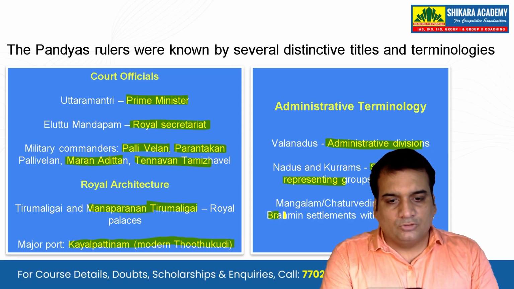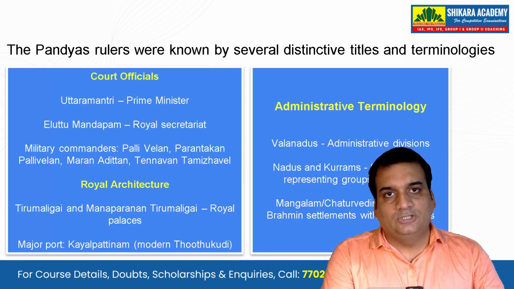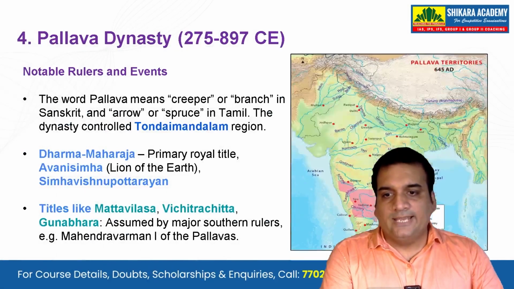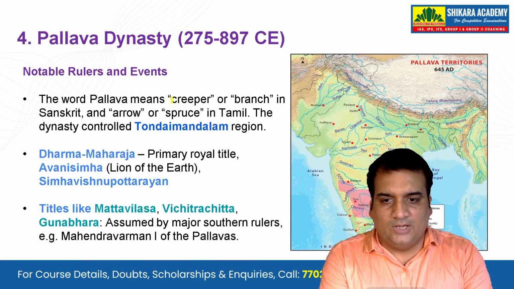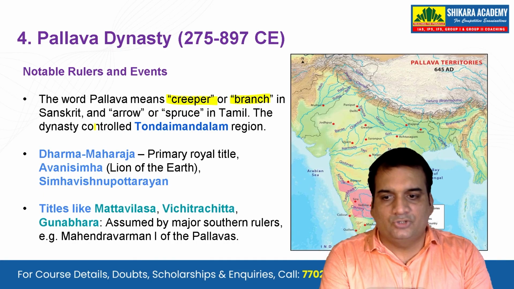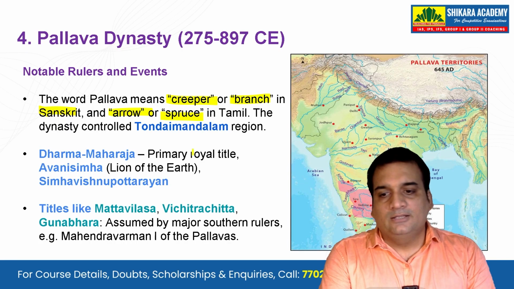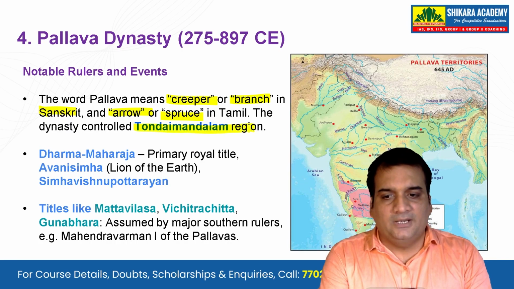Mangalam, also the Brahmin settlement with the royal names. So, okay. Next, see the Pallava dynasty, the notable rulers and the events. The word Pallava means creeper or branch in Sanskrit and arrow or spruce in Tamil. The dynasty controlled the Tondai Mandalam region.